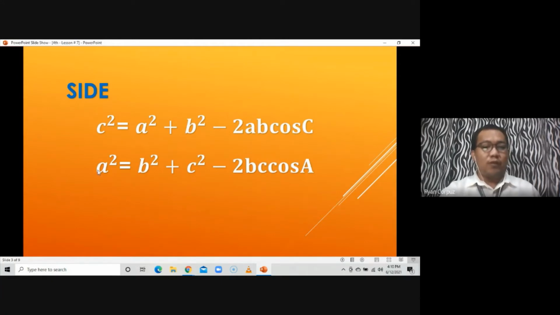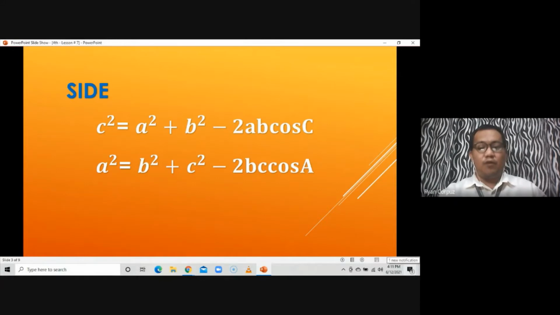So, whatever side is what you are looking for, the square of that side is equal to the sum of the squares of the other two sides. Laging sum yun. Then subtract, ima-minus yun sa twice the product of the other two sides, cosine of the angle opposite the side we are looking for. So nag-start ka ng A, mag-end up ka ng A. So start ka ng side A, mag-end up ka ng angle A.